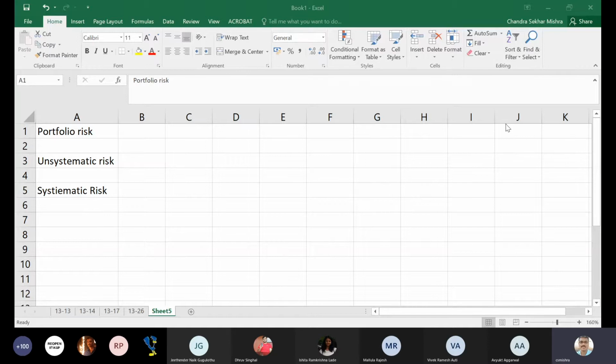Pratyush Kumar Swine, any idea about portfolio risk? Yes, sir. Yeah, please go ahead. Pratyush, are you speaking something?